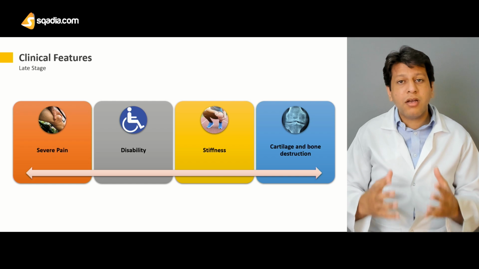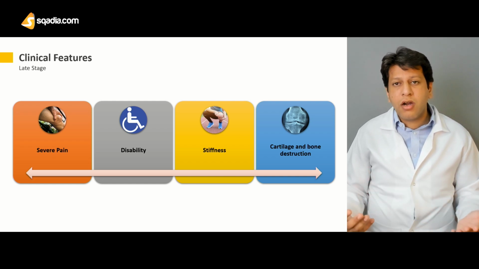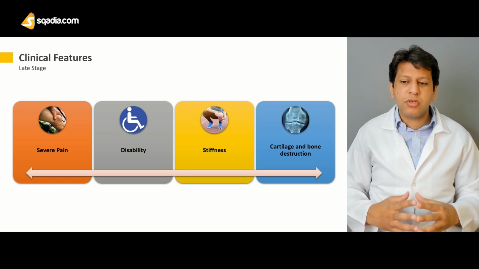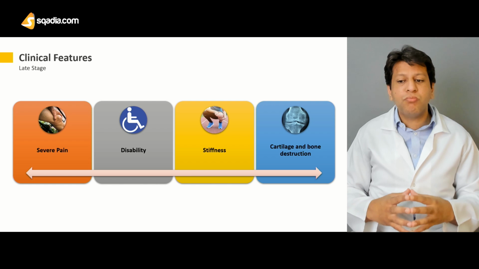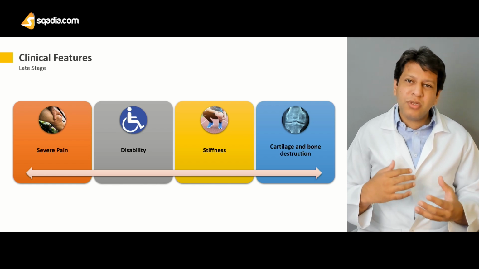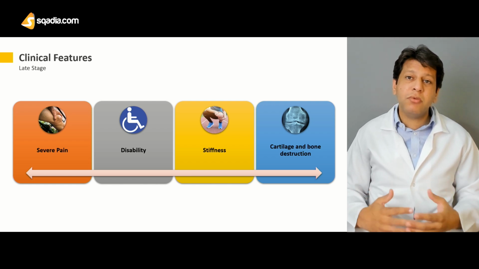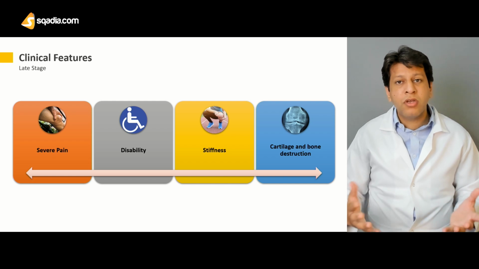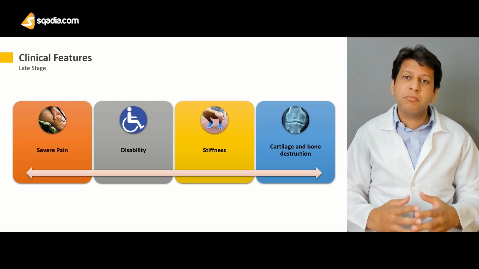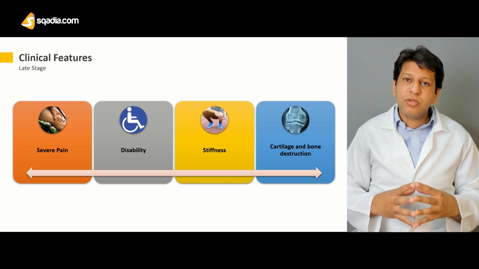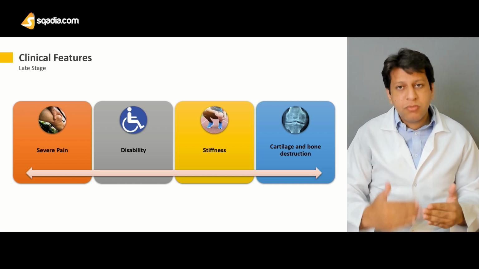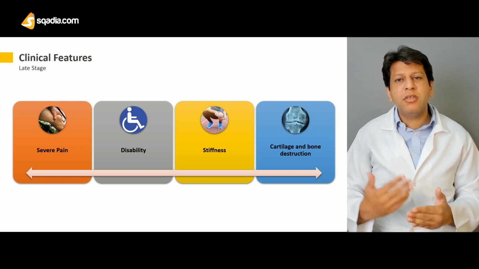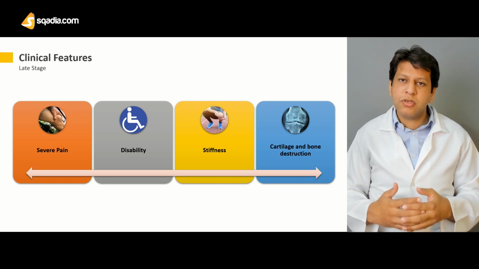And then the last thing is, once the cartilage is destroyed, the subchondral bone becomes exposed, and eventually this is a cascade and end-stage effect that leads to bony destruction. Bony destruction and ankylosis may be seen eventually as the end result of a severe form of arthritis. But usually this bony destruction is rarely seen. Why? Because by the time all this has happened, usually these patients undergo joint replacement surgery.